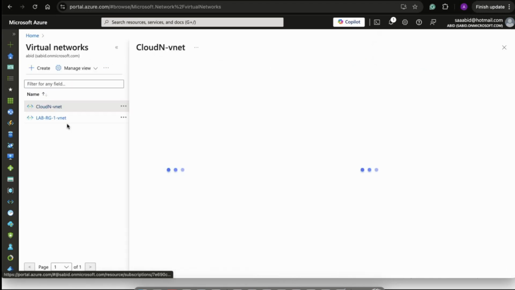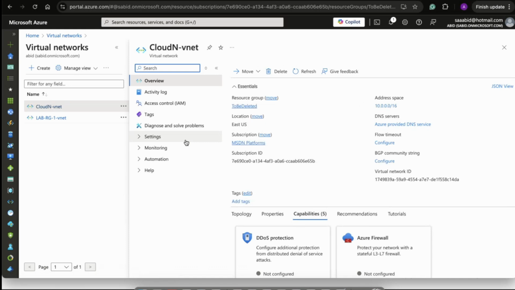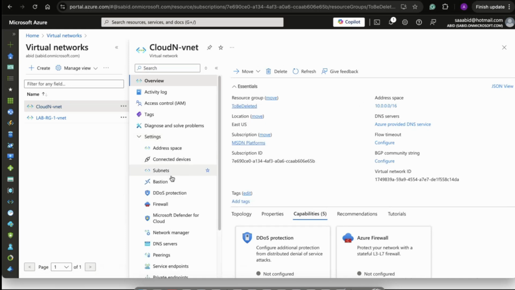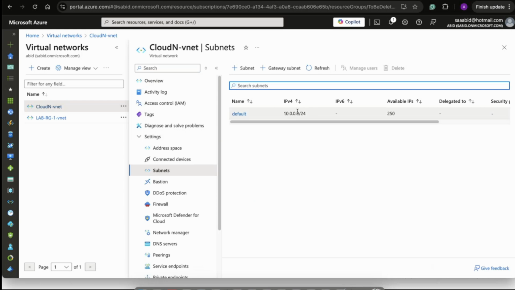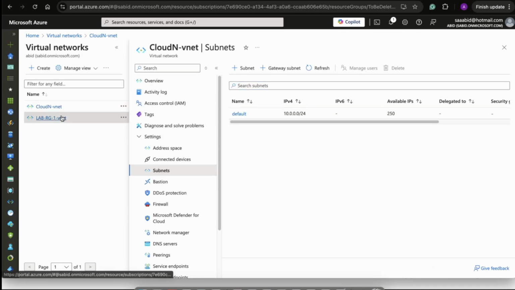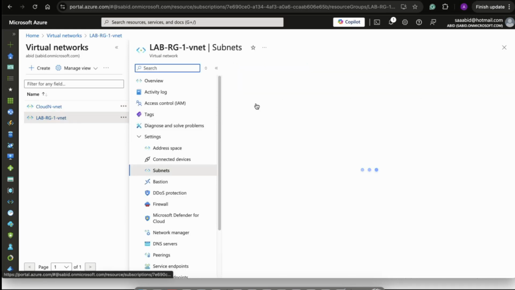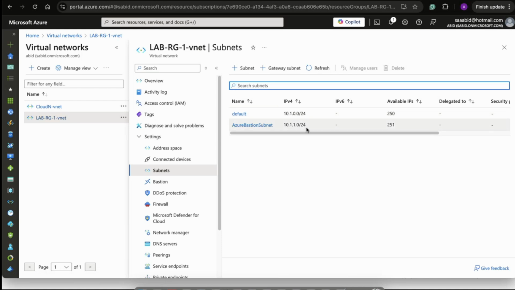I have Cloud N on East US region. If I look into its settings, in my subnets, you see I already have a 10 series subnet over here, and even the lab subnet, I believe, has the same. It's the 10.1 series I'm using over here.